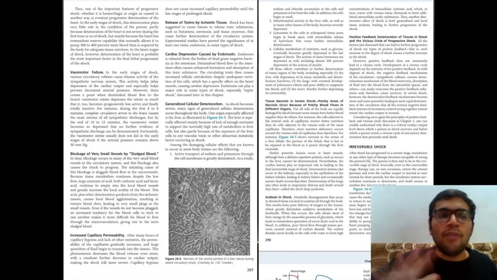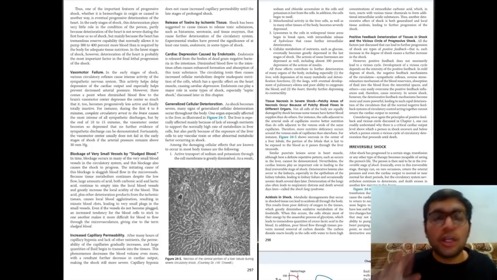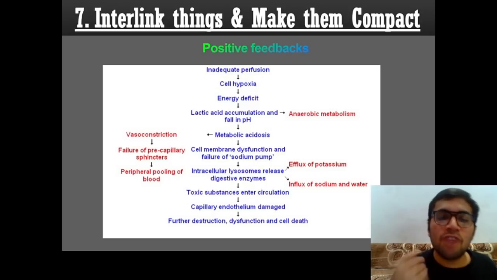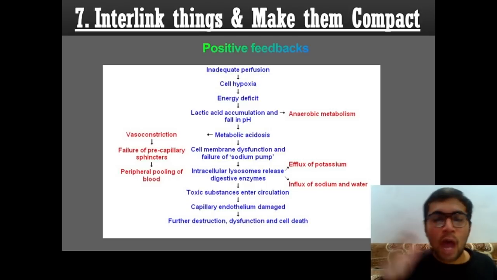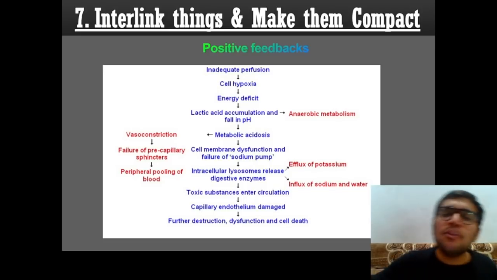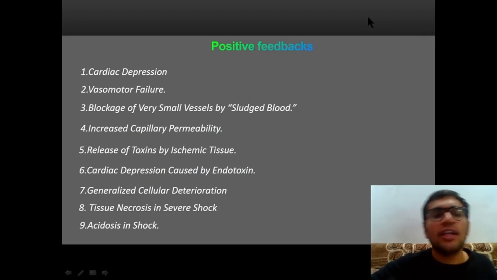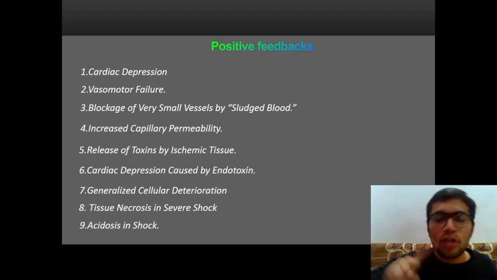Anybody reading this for the first time will get traumatized, but you need not get traumatized. I have converted the entire thing into this simpler text. How is this possible? Because I have worked hard for it. I have learned how we can make it easier. Once you prepare your flowcharts, these are all feedbacks, so they will be in a sequential manner. Make them interlinked and as compact as possible. Don't worry about covering everything about Guyton, but worry about covering Guyton in every manner possible.